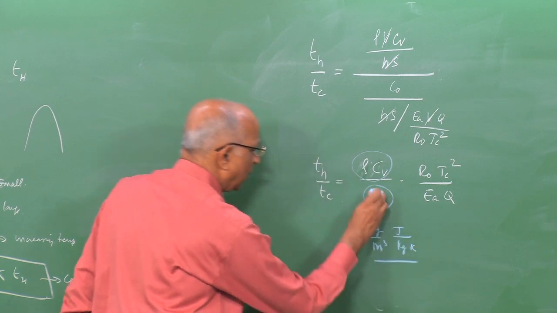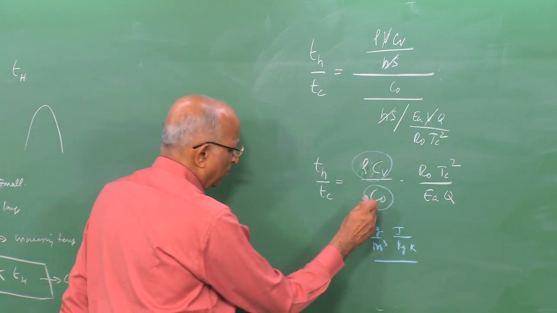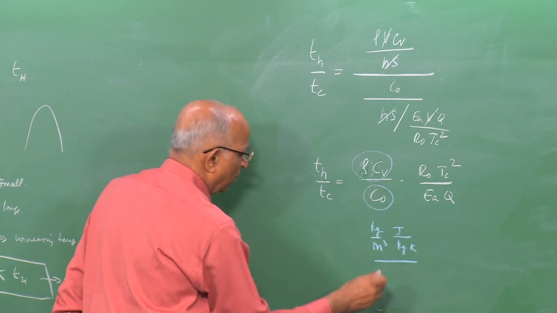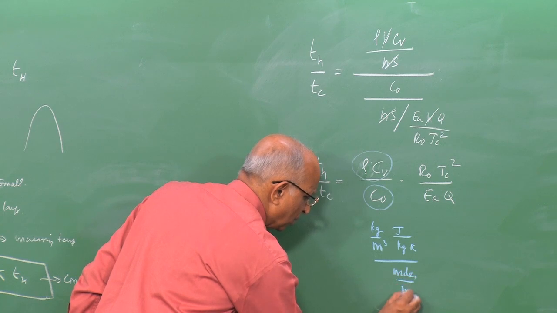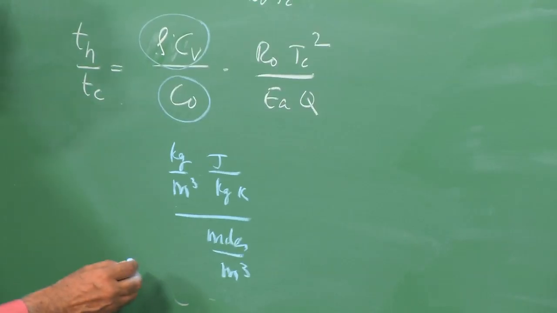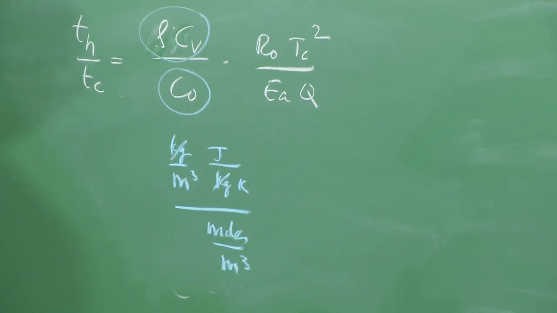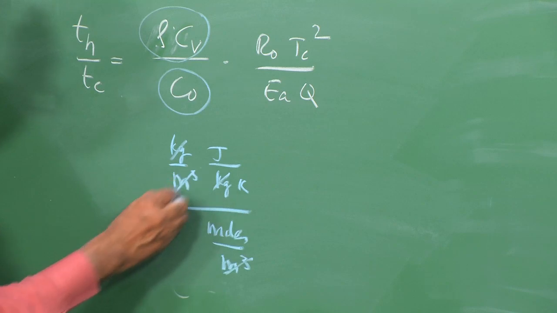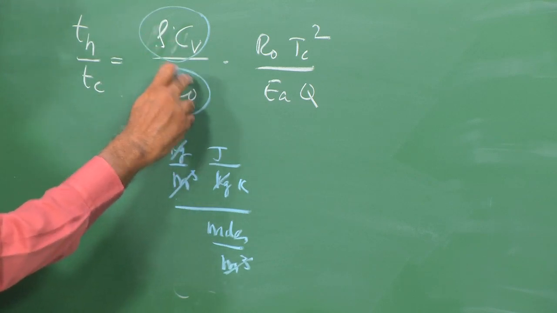I am also talking in terms of moles, let us say moles per meter cube. Therefore, this expression tells me kilogram and kilogram gets cancelled over here, meter cube gets cancelled. This is something like joules per mole into Kelvin.